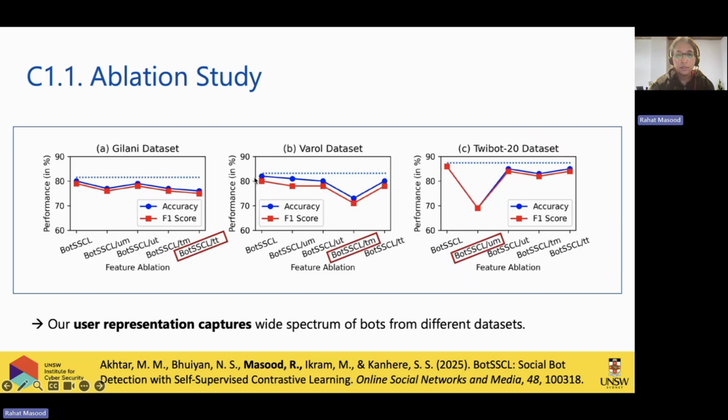So this was overall the ablation study, but there were other studies that I couldn't include because of the time constraint, which include increasing or decreasing the epoch size and the batch sizes, which is the parameter sensitivity analysis. We also did a generalizability test, training on one dataset and testing on another dataset. All this information was captured in the paper, and the paper link is given in the slides over here.